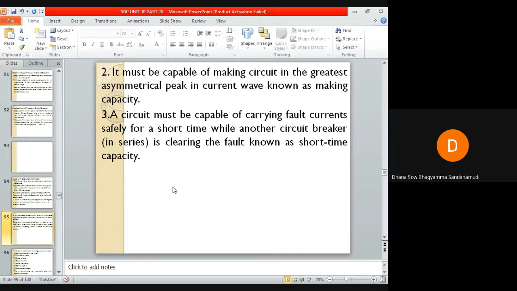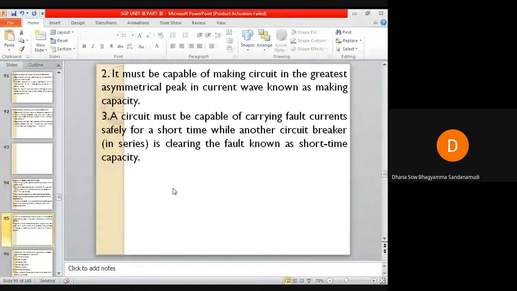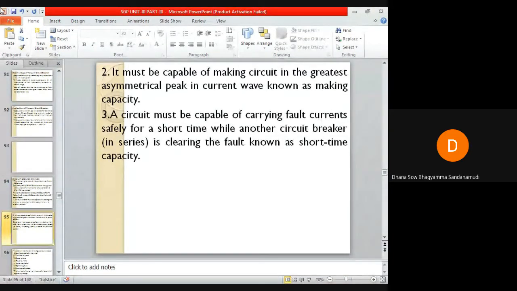Whenever two circuit breakers are operating at two different locations, maybe nearby to each other, if a fault occurs nearer to another circuit breaker, then when that breaker is interrupting the fault, this breaker should not try to interrupt that fault. When one circuit breaker is operating, another breaker should mind its own business. It must allow the normal current to flow in its own section and should not interfere in the duty of another circuit breaker.